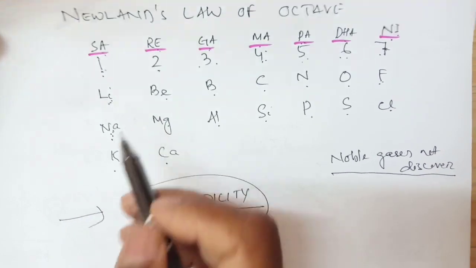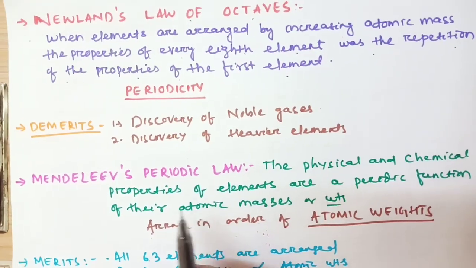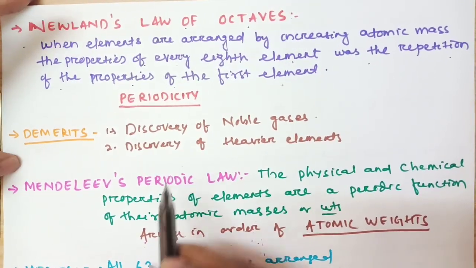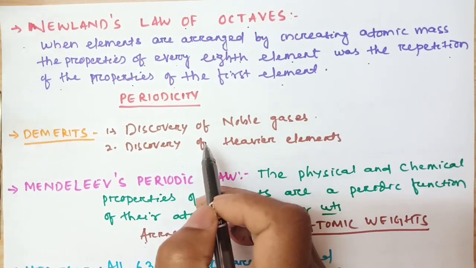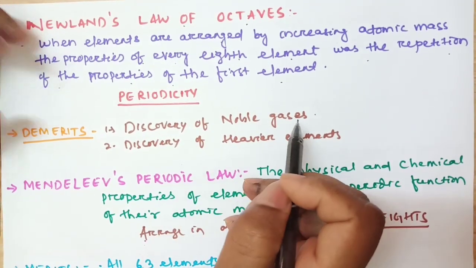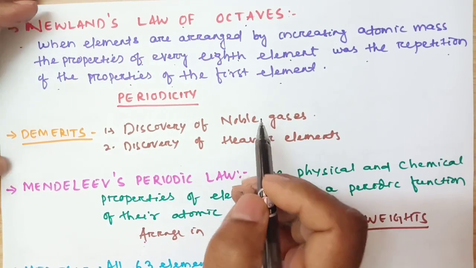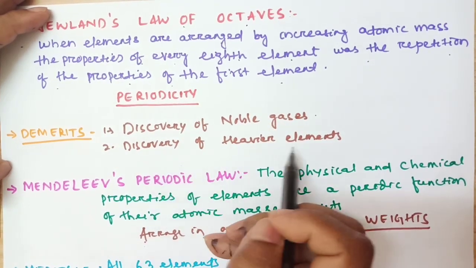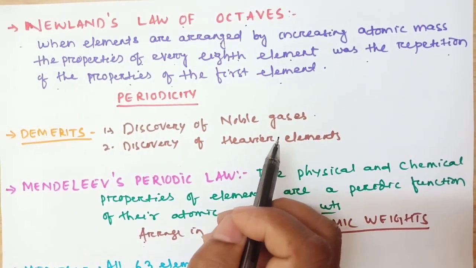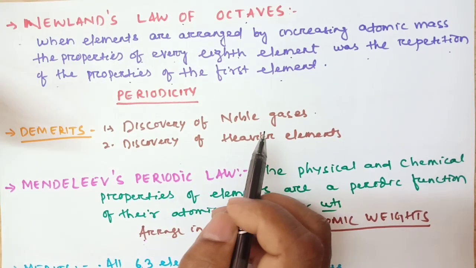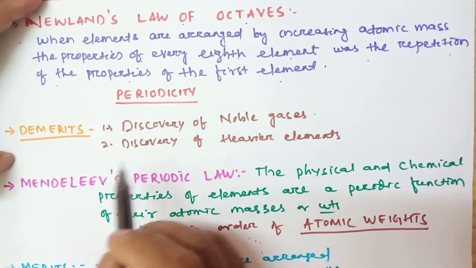Okay, this is Newlands' octaves. But there are some demerits. What are the demerits? First, when the noble gases were discovered, there was no place for them, so this law was not applied. Another is the discovery of heavy elements. When heavy elements were discovered, there was no place for them, so it was difficult to arrange them. Therefore, it is rejected.